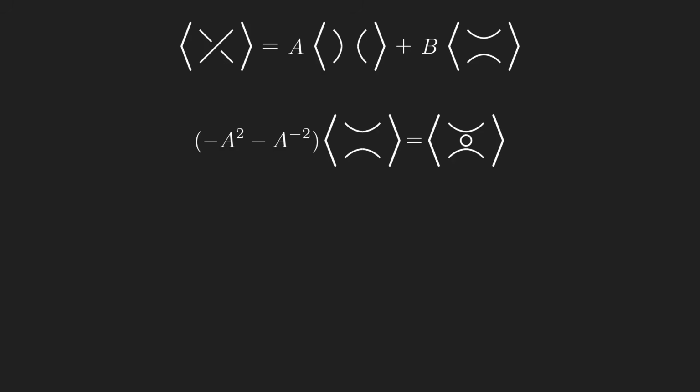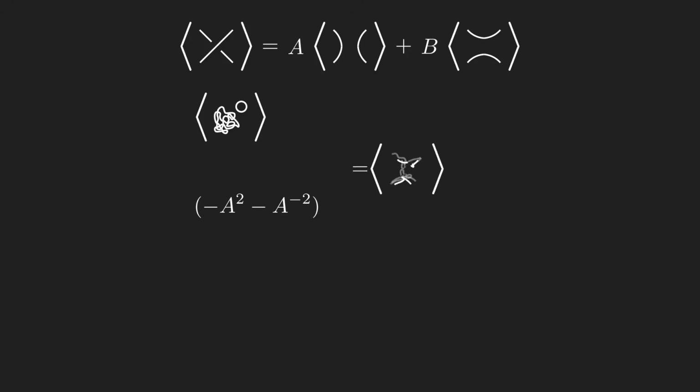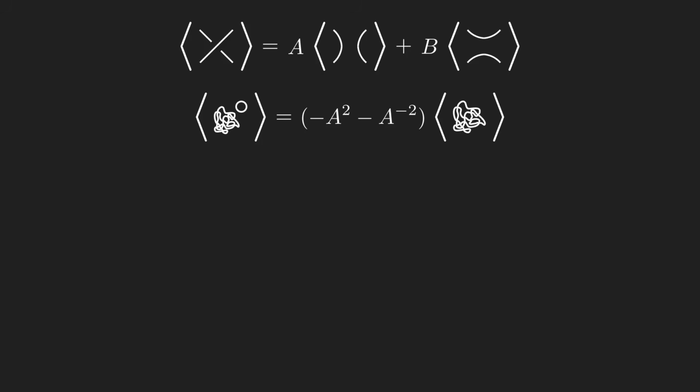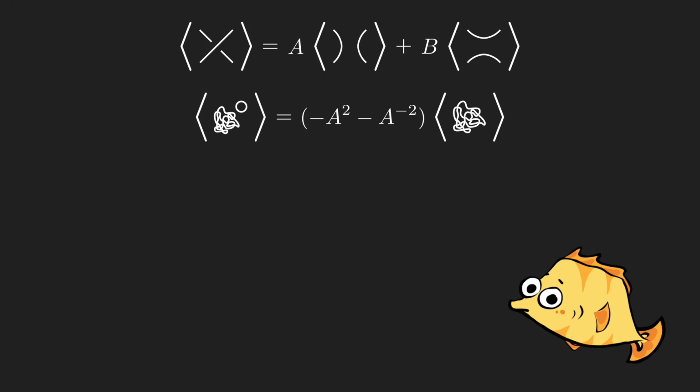But the two links differ only by this one extra circle, which doesn't intersect the rest of the link. So this equation is basically telling us another rule that the bracket has to satisfy. Whenever you have a closed loop that doesn't intersect the rest of the link in any way, you can remove it as long as you multiply by a factor of negative a squared minus a to the minus 2. That handles Reidemeister 2. To summarize, we have two skein relations so far.